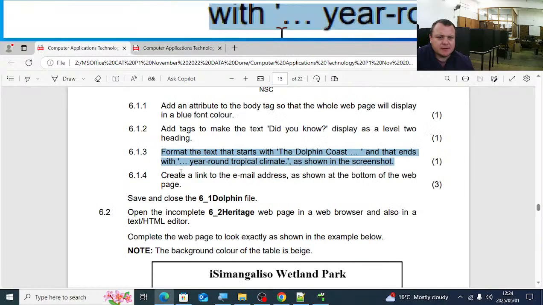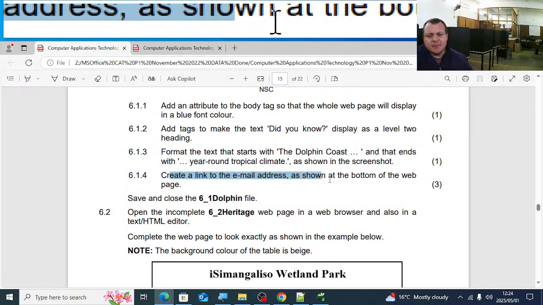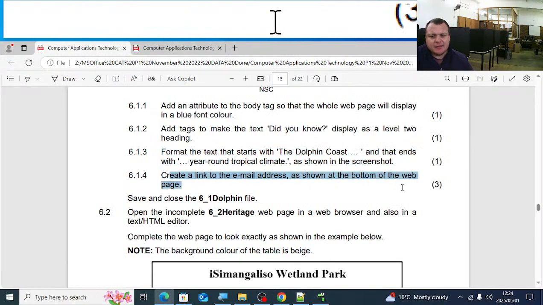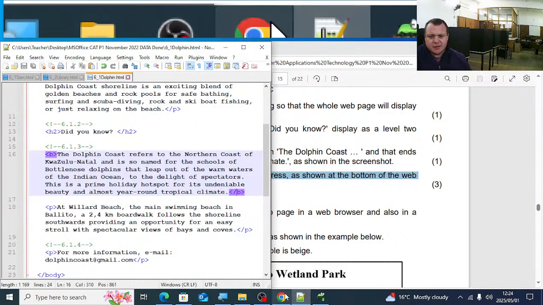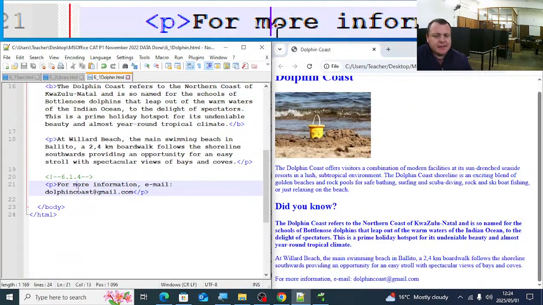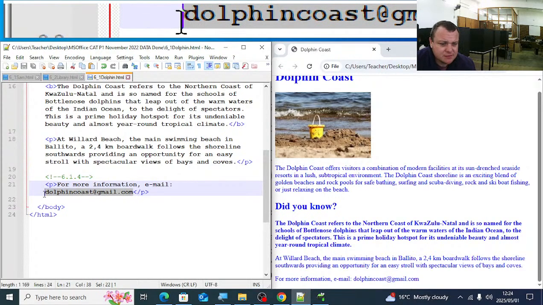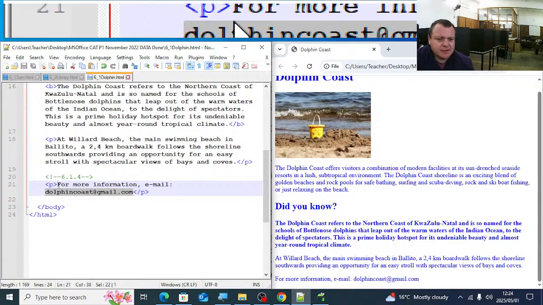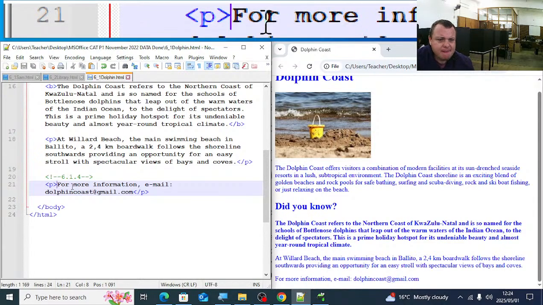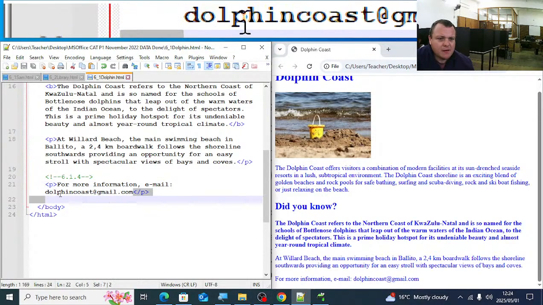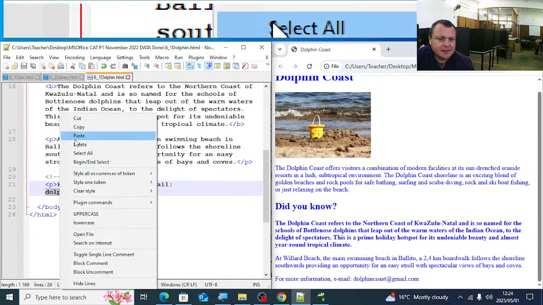6.1.4, sorry. Create a link to the email address as shown at the bottom of the web page. So let's quickly see there. There is the email address. So what we need to do here, we need to cut the email address. I'm going to cut it.